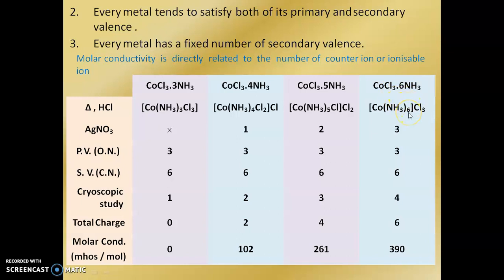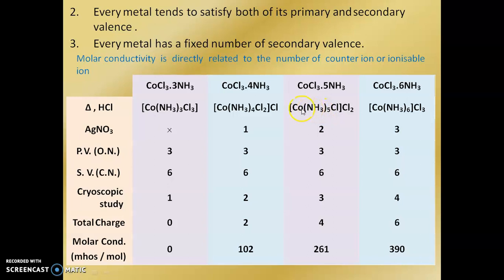So with 6 ammonia ligands, the 3 chlorides are counter ions, and these 3 counter ions are ionizable, so they react with AgNO3 and give 3 moles of AgCl. The metal satisfies its octahedral, that is, its secondary valency. In this compound, 2 chlorine atoms are present as counter ions, and one chlorine atom is present inside the square bracket.